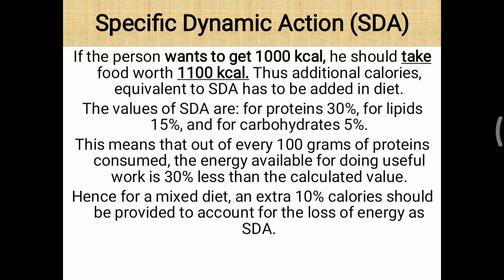So hence, for a mixed diet, an extra 10% calories should be provided to account for the loss of energy as a specific dynamic action. In detail, how to calculate that, we will look in relation to SDA.